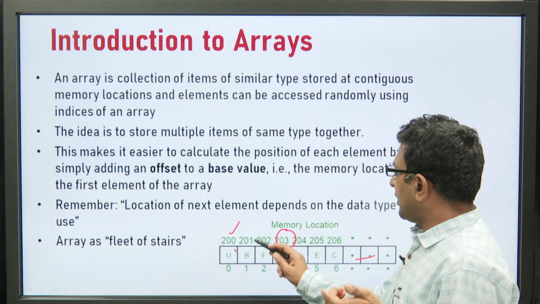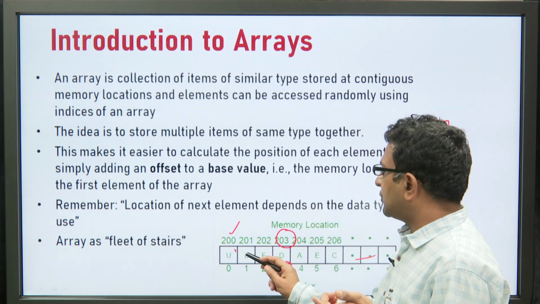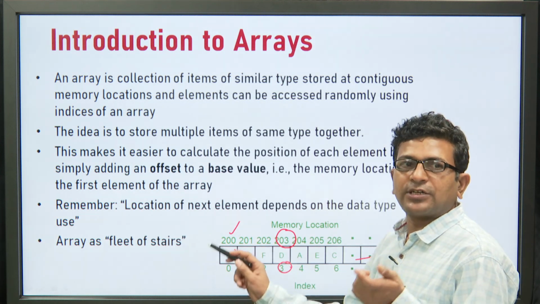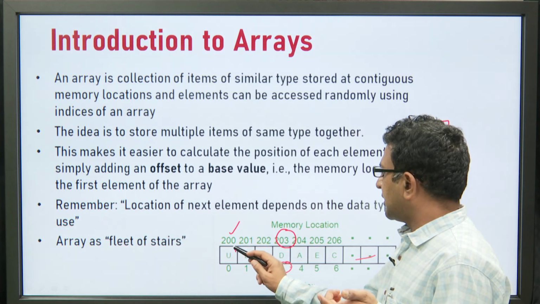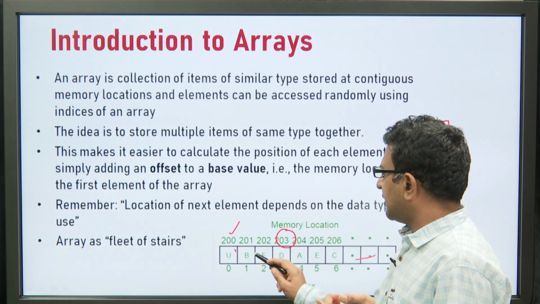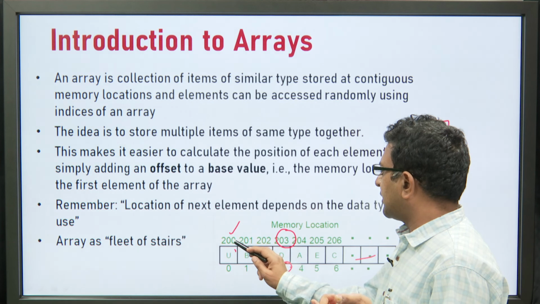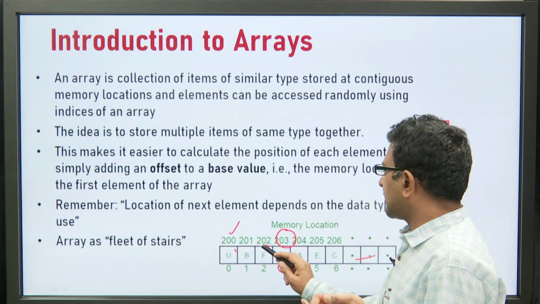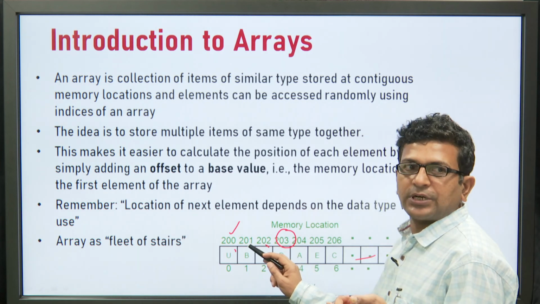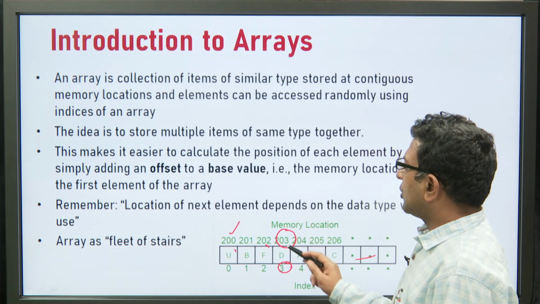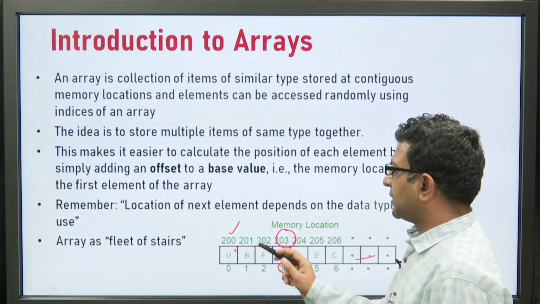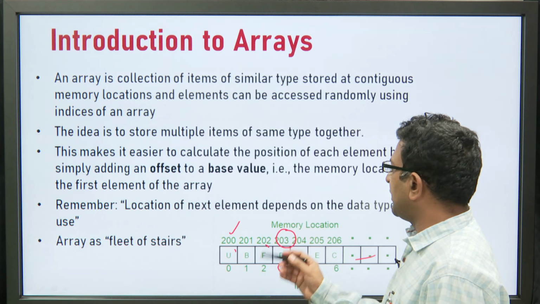If it is an integer value, an integer takes 2 bytes or 4 bytes. So in that case, suppose the second element will have address 200 plus 4, that is 204, and the third element 200 plus 8, that is 208. This is how we can obtain the location of the next element. So, an array can be treated as a fleet of states.